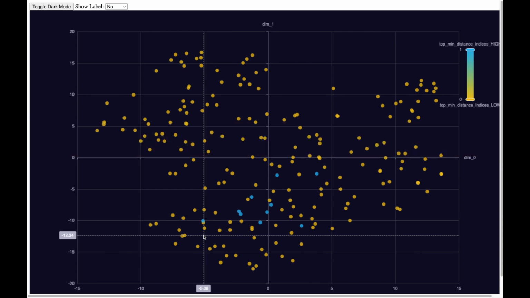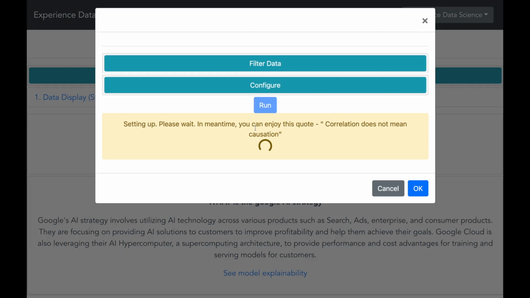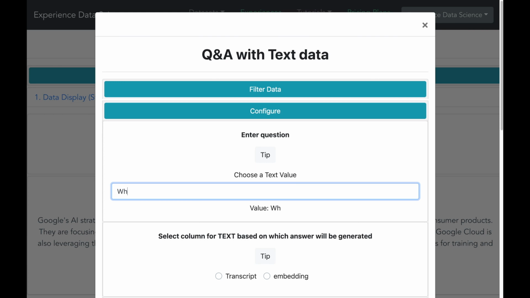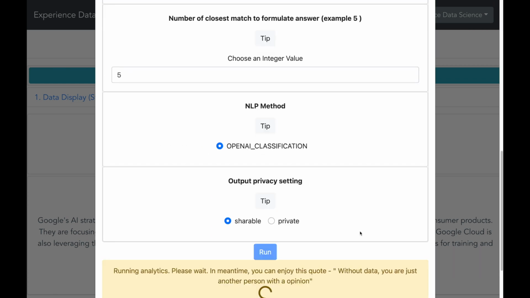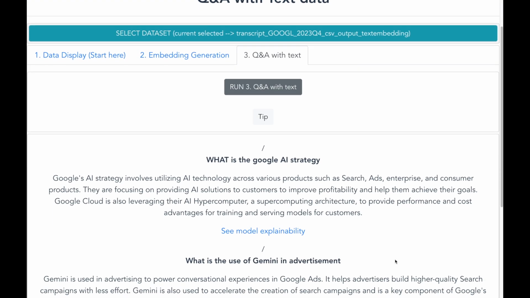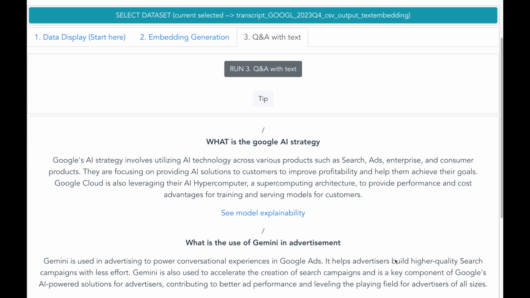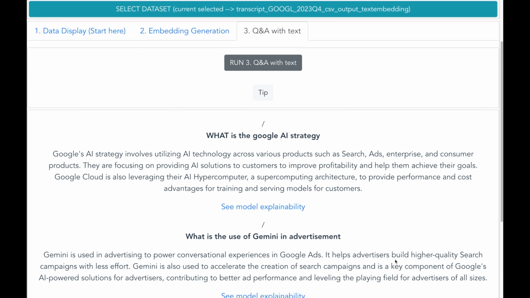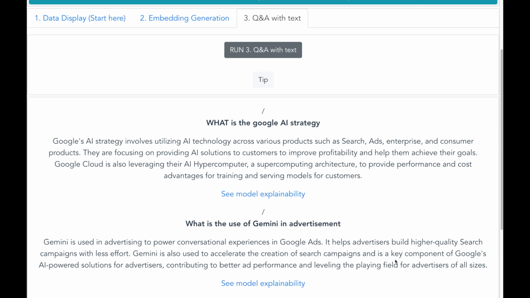Alright, my friends, let us now go to another question and let us ask, what is the use of Gemini in advertisement? And let us see what answer we get. Alright, so we get this answer and it says that Gemini is used in advertisement to accelerate the creation of search campaigns and improve the quality and efficiency of search campaigns. Excellent.